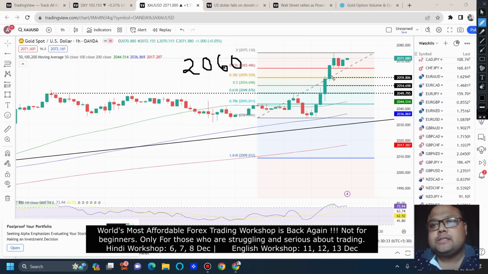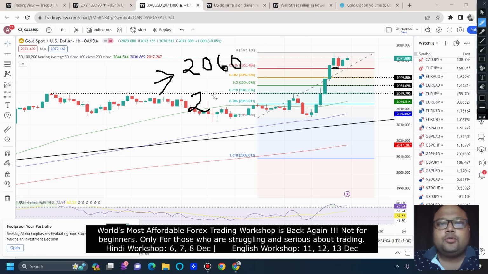Why are we considering this? You can see here, when the market made the high of 2075, the market respected the FIBO 23.6% retracement level. So it means that our FIBO setup is correct here. The market is respecting FIBO. Keeping in mind that usually we don't have much volatility on Monday, if the market comes down, observe the market around 2060, 2059, around the area. If you see that the market is taking support and going up, you can hit the buy button.